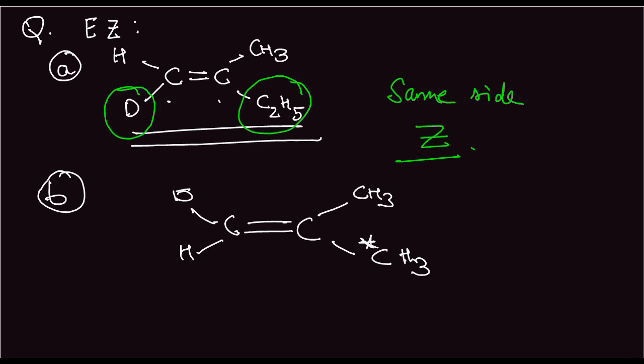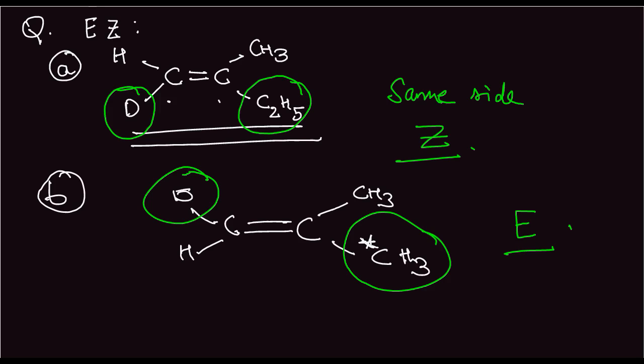So which will be senior? So in this case, deuterium is the senior element as seen in the previous example, and carbon 14 is senior, and now they are on opposite sides. So this is a E configuration. Similarly, we can do all other examples. This is a very simple concept.